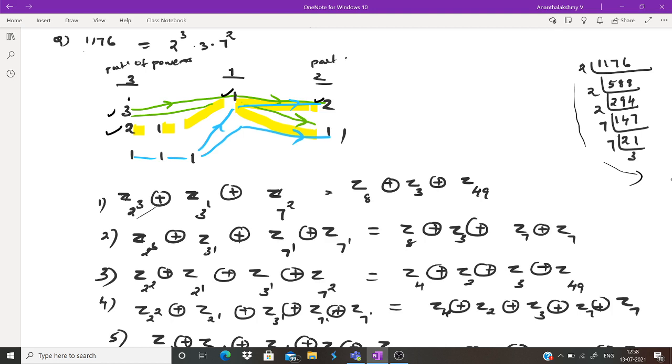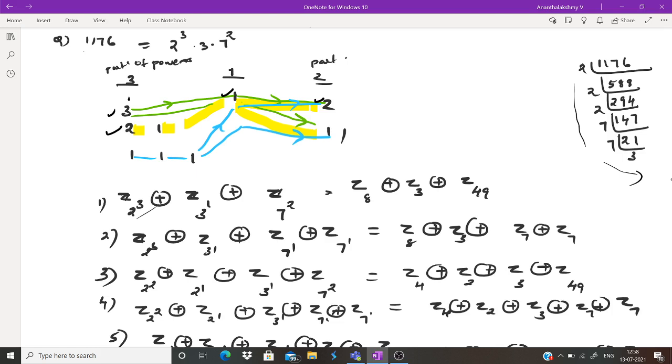Now the combinations with 3 are over. Now we can take 2. So one is Z2 squared direct sum Z2 raised to 1 direct sum Z3 raised to 1 direct sum Z7 raised to 2.